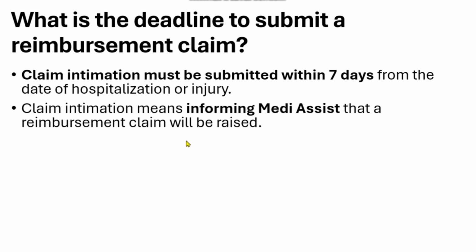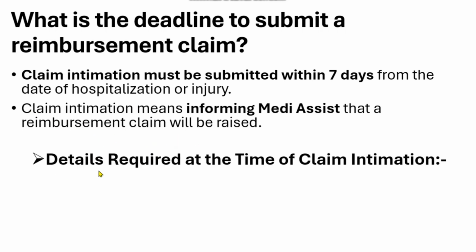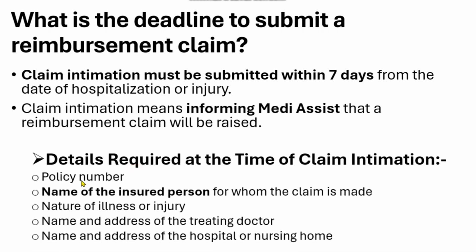Now, what are the details required at the time of claim intimation? Let's see what those details are. First, the policy number. If your company has already given you insurance, you already have a policy number. You can check it in your MediAssist portal by accessing your account and the e-card on that MediBuddy portal. From there you can check it.